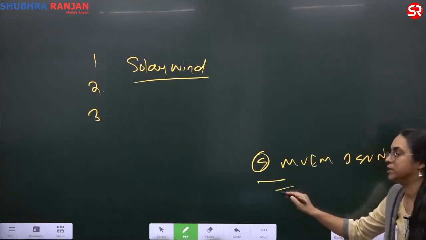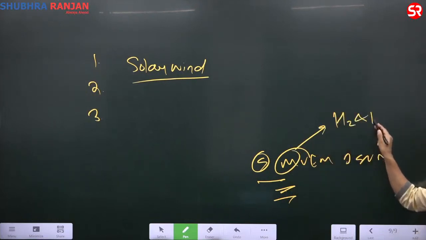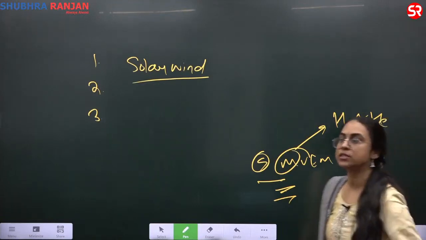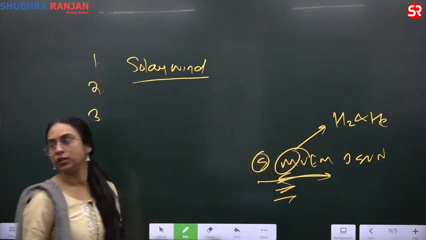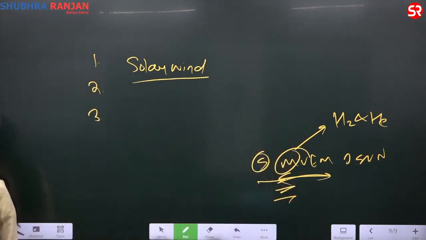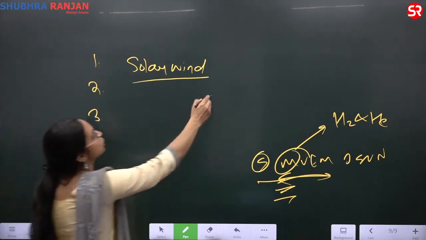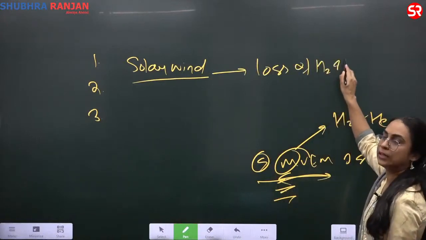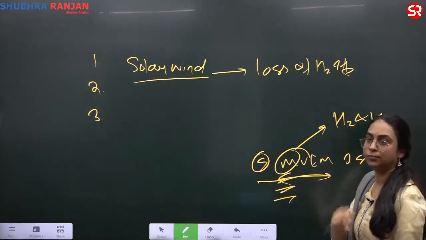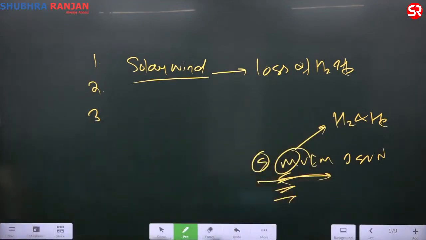These powerful winds try to blow off light gases like hydrogen and helium. Hydrogen and helium are light gases, and the very powerful winds are trying to blow off the atmosphere in the inner planets. So because of the solar winds, you have the loss of hydrogen and helium. It's gone. Then where did nitrogen come from? Where did carbon dioxide come from?